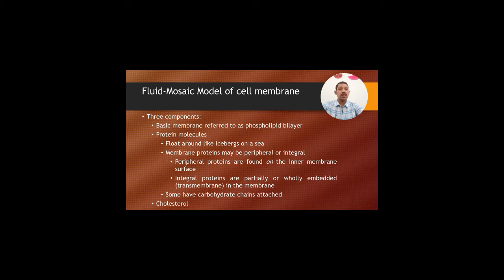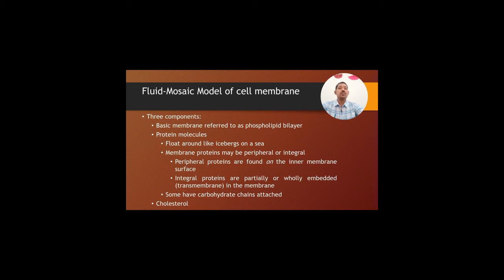For better understanding, there is a model for the cell membrane, the fluid mosaic model of the cell membrane, having three components: the basic membrane referred to as the phospholipid bilayer, and protein molecules. Protein molecules float around like icebergs on a sea. The membrane proteins may be peripheral or integral.